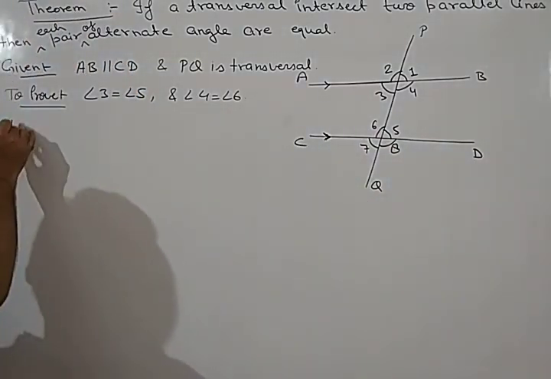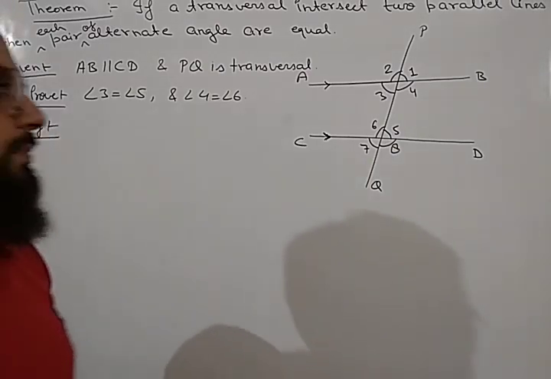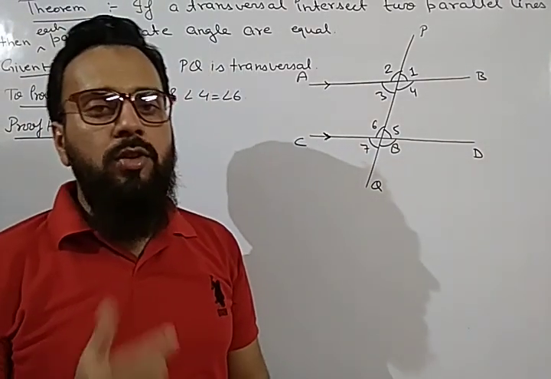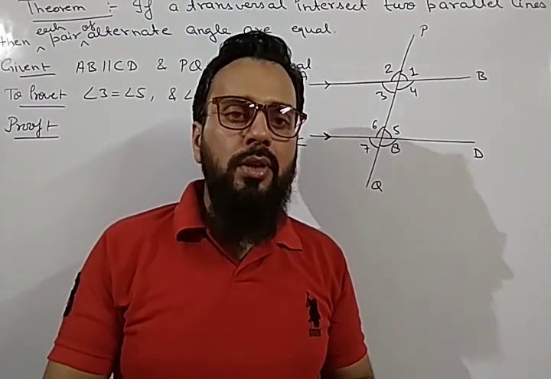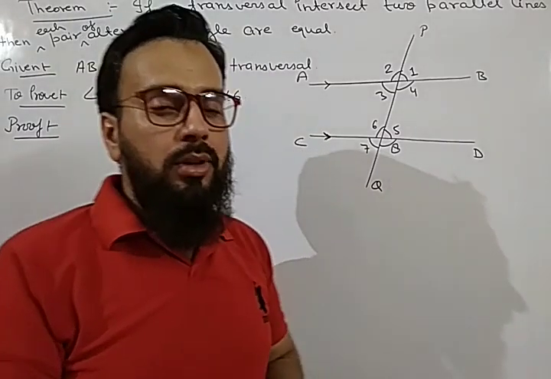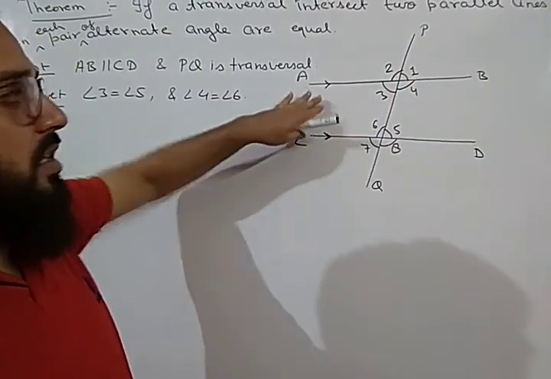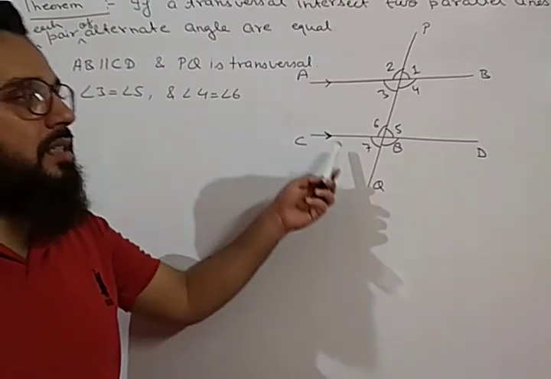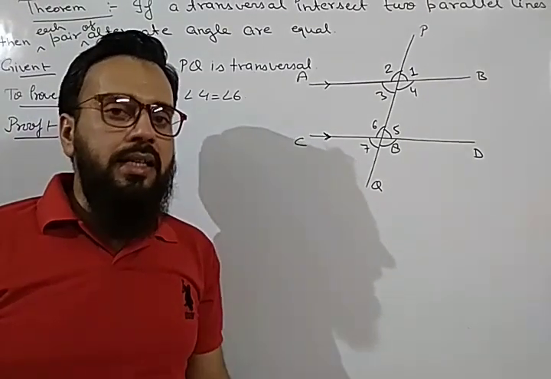So now let us start the proving. We don't need any construction here, so we will just start with the proof. We have already studied the corresponding angle axiom and the converse of corresponding angle axiom. I have already told you what the main purpose of an axiom is: an axiom is used to prove another statement. So the axioms which we have already studied, we will use in this theorem. So what was the axiom? If two parallel lines are there and a transversal cuts them, then corresponding angles are equal.